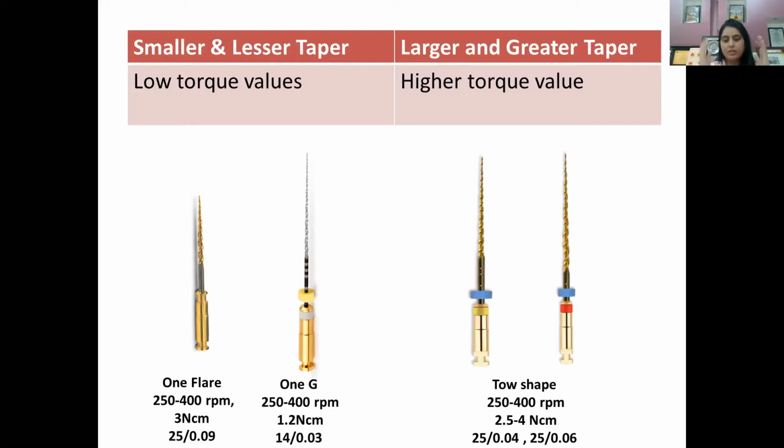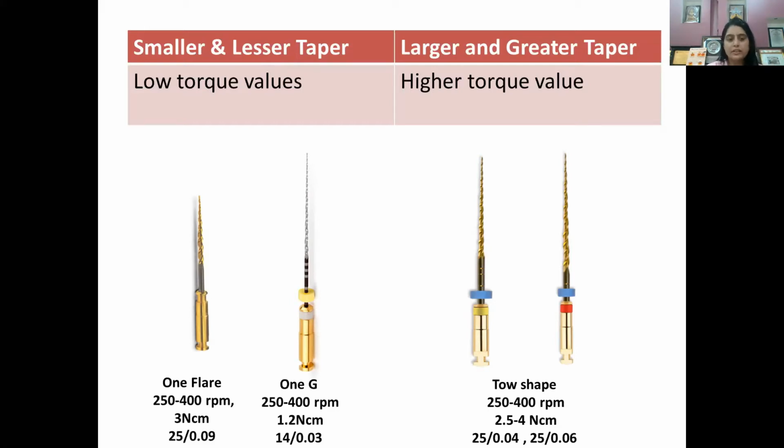It's something like, there are two types of personalities. You have a very thin person and you have a very fat person. Okay. When you're pushing a very thin person through a door or through a narrow passage, you require very little force to push that person who is extremely thin and weak. But when you want to push a person who is strong, who is fat, you require a lot of force. So this is how your torque value changes.